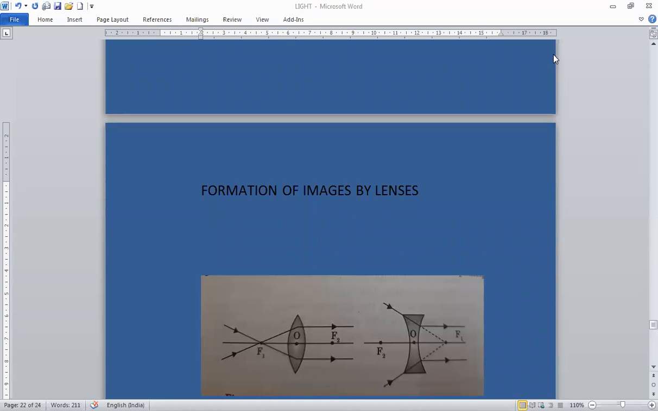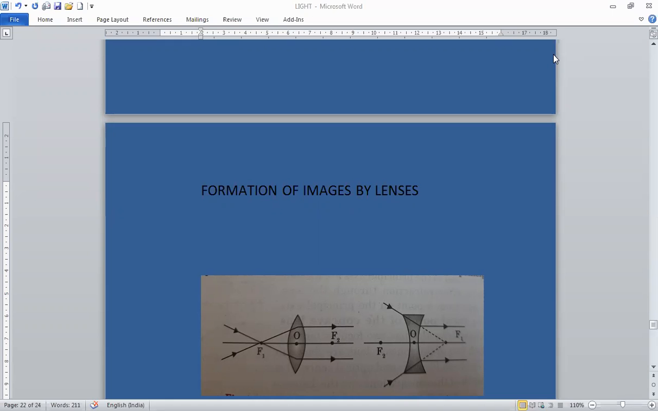Good morning students, this is class 10 science, lesson: Light, Reflection and Refraction. Students, today we are going to study the formation of images by lenses.